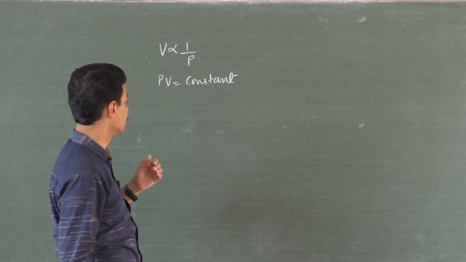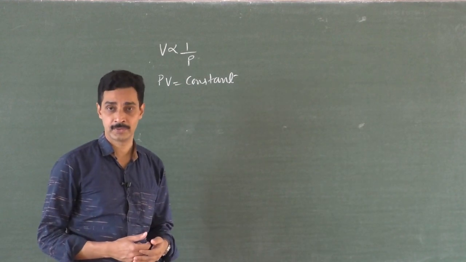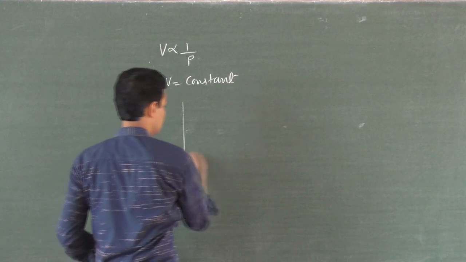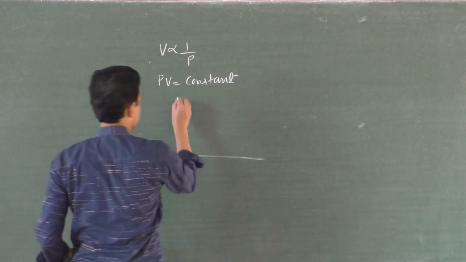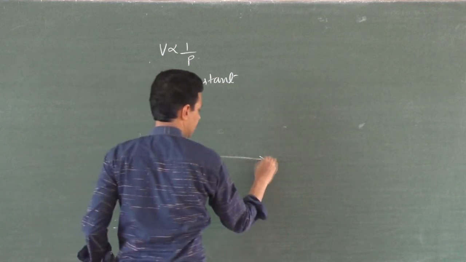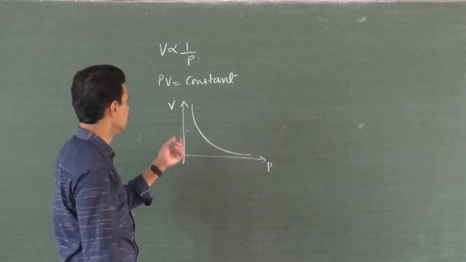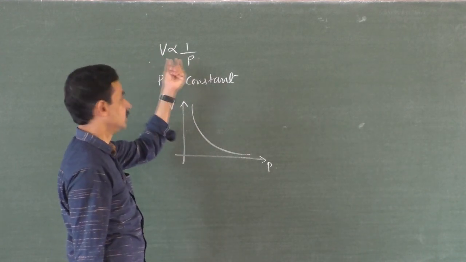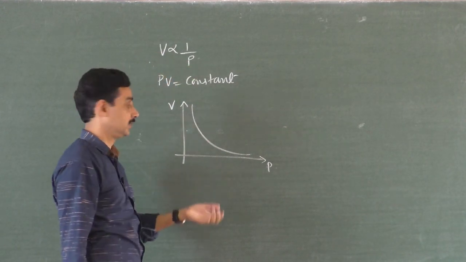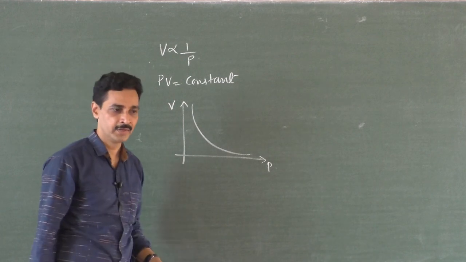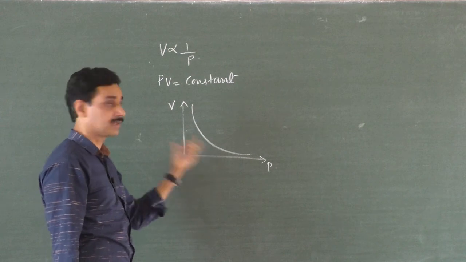Before going to adiabatic process, at constant temperature, pressure and volume are inversely proportional. So if you are asked to draw a graph of volume versus pressure, you know that inversely proportional graphs are always like this, a rectangular hyperbola, because if volume has to be 0, then the pressure has to be infinity. Similarly, if pressure has to be 0, volume has to be infinity. So they don't touch the x and y axis anywhere. So this is the equation of state for isothermal process, PV equal constant, and this is the graph for isothermal process.